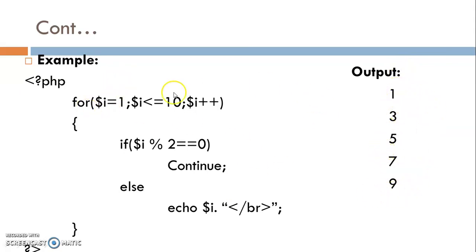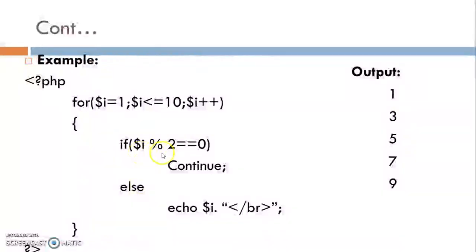So I write a loop from 1 to 10. Inside the for loop, I write $i % 2 == 0, meaning each and every time check the modulo operator with variable i. So initially i % 2 == 0? No, the condition becomes false. Then print the value of i, meaning 1.